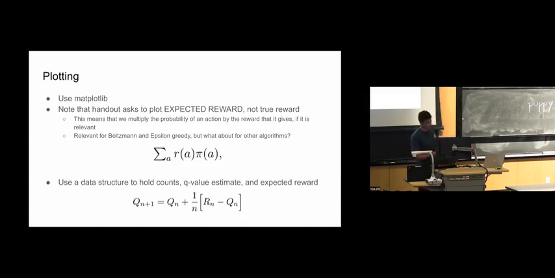If we look at the epsilon greedy algorithm, for example, most of the time we'll pick the greedy action, and when we do so, we get a specific reward, that would be R, but that is not what we are plotting. We would have to plot the actual reward multiplied by the probability of picking that action, and also the probability of not picking that action times the other rewards that we could have got.